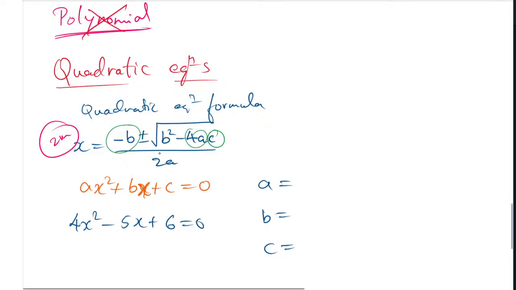Yes, here you can do the factorization, but particularly they will ask you to solve it by the quadratic equation formula. That time you can't go for the factorization. So you have to go with the quadratic formula only. Here the a value is 4, the b value is not 5, it is minus 5, and the c value is plus 6.